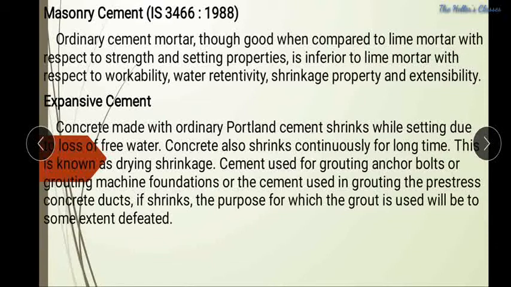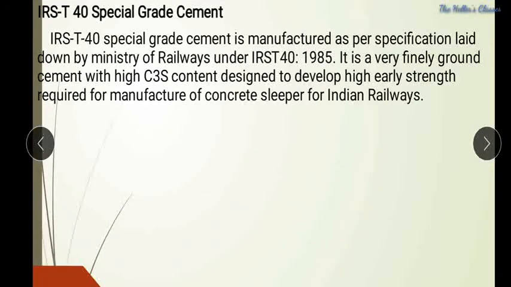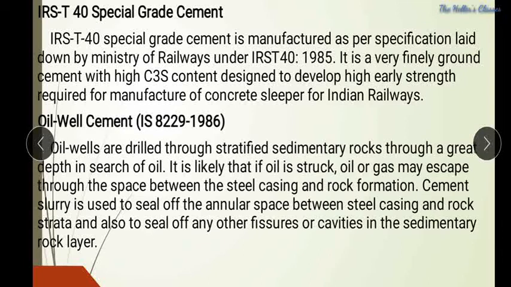So the next one is expansive cement. Wherever we require to reduce the cracks, there we use that expansive cement. The next one is IRST 40 special grade of concrete. This is purely applicable for the preparation of railway sleepers.